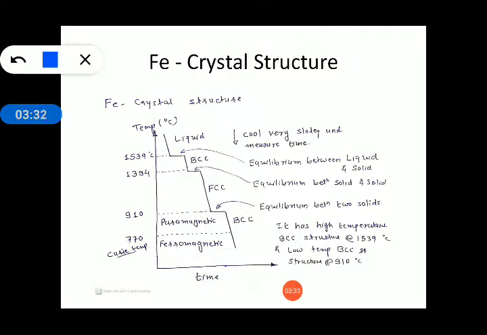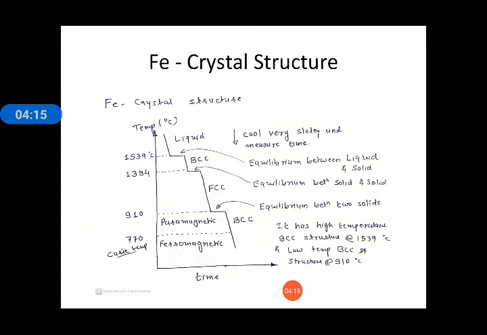At room temperature it is a BCC structure, that is called alpha iron. At room temperature iron is also ferromagnetic, it has magnetic characteristics, but when the temperature increases and iron is heated up to 770 degree centigrade, it will lose its magnetic property, meaning ferromagnetic iron converts into paramagnetic iron at the temperature of 768 degree centigrade, that is known as Curie temperature.